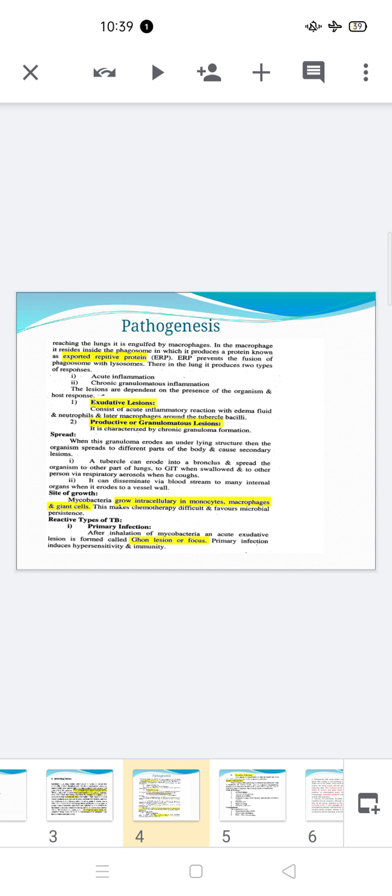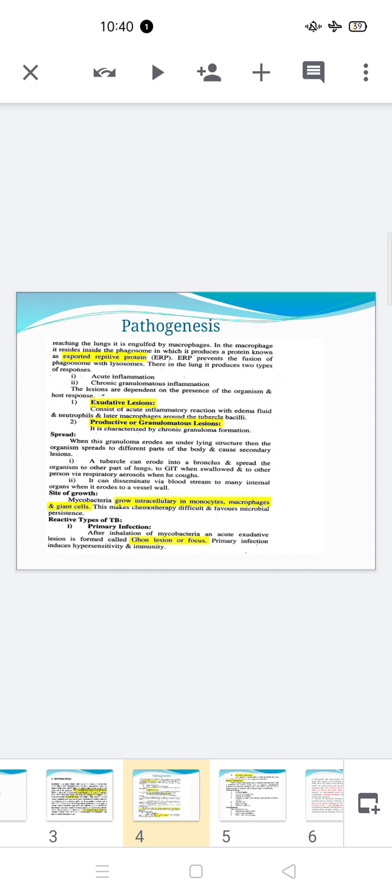Due to the various virulence factors of this microorganism, the phagocytosed bacteria are not destroyed. It means this microorganism contains so many virulence factors that it gains entry into the phagocytes.